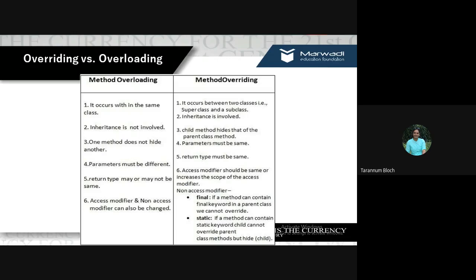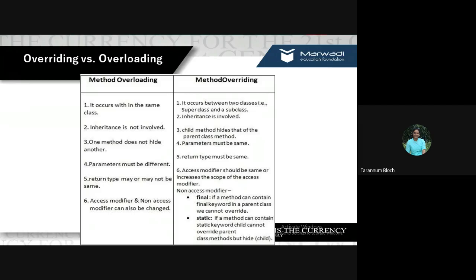Access modifier and non-access modifier can also be changed. For example, public, static. These are the access modifiers. But in overriding, the access modifier should be the same or increase in scope. Increase in the scope, right? Then and only then can we override it.